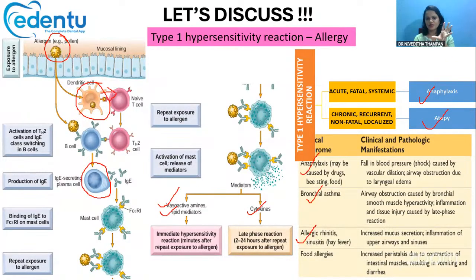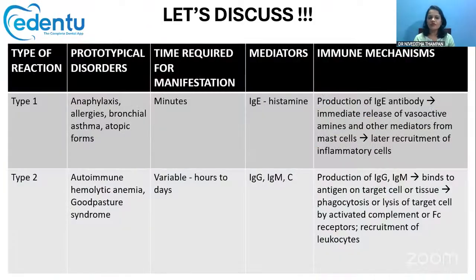They are the ones which cause intense bronchospasm, and it also helps in increased mucus secretion. Now let's have a look at the summary of all these types of hypersensitivity reaction. Type 1, we had already discussed: anaphylaxis, allergies, bronchial asthma, atopic forms, atopic dermatitis. All those forms are typical examples of type 1 hypersensitivity reaction.